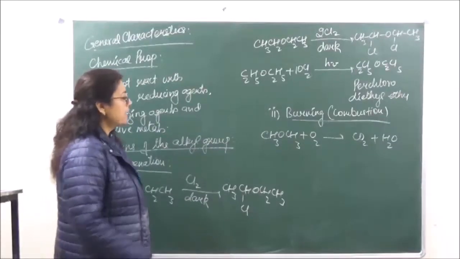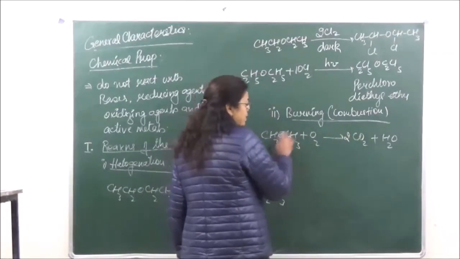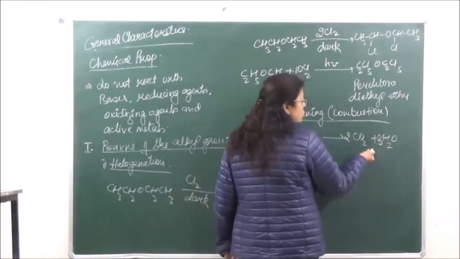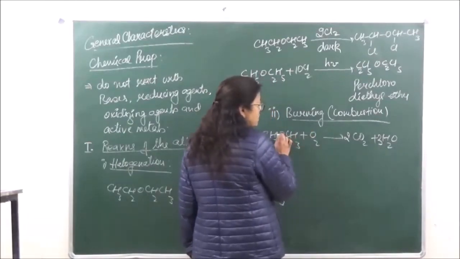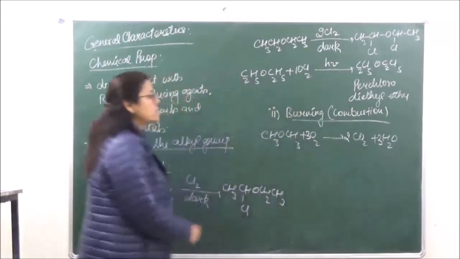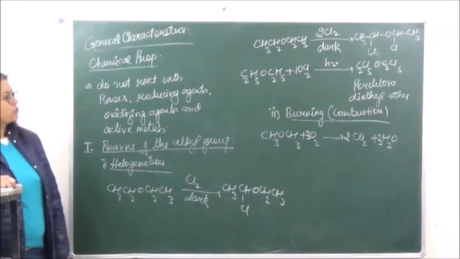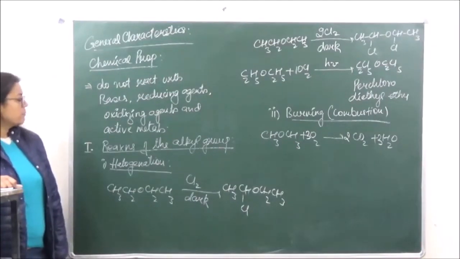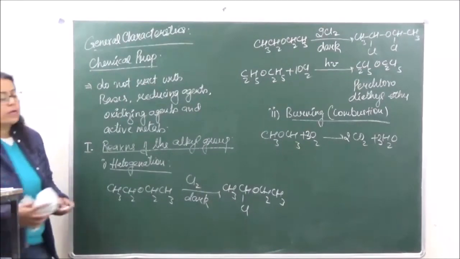Okay, balance this. There is going to be 2 carbon dioxide and 3 H2O. So you can balance: 2 2s are 4 and 3 makes 7. On the other side, 3 2s are 6 and 1 is 7. Okay, so this is the combustion reaction which is going to take place. So these are the first type of reactions, reactions of the alkyl group. Let's go on to reactions due to ethereal oxygen.